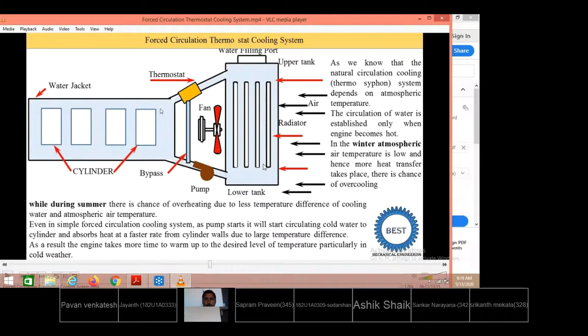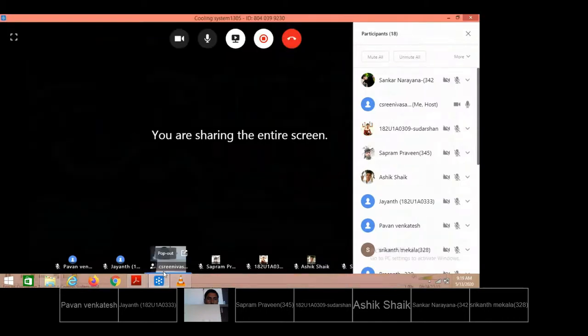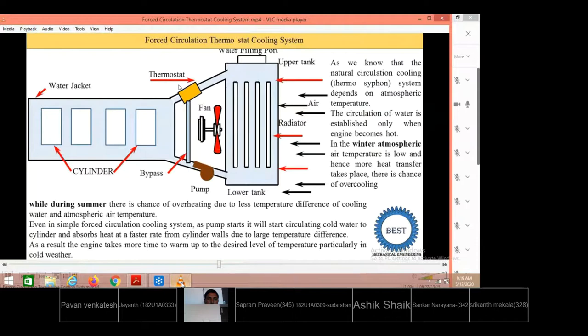If the engine does not warm up quickly, then we lose thermal efficiency. So to avoid these types of losses, or the more time to warm up, we need a quick warm up. That's why the thermostat is put here.